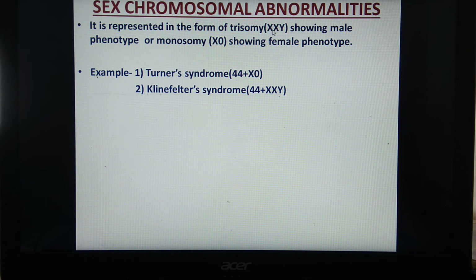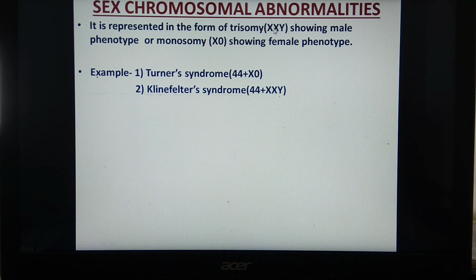That means instead of presence of either XX or XY, it is sometimes XXY, maybe sometimes XYY. So this type of trisomy may be there, and sometimes it is monosomy, that is X0. That means instead of XX or XY, an X0 type of genotype is seen.